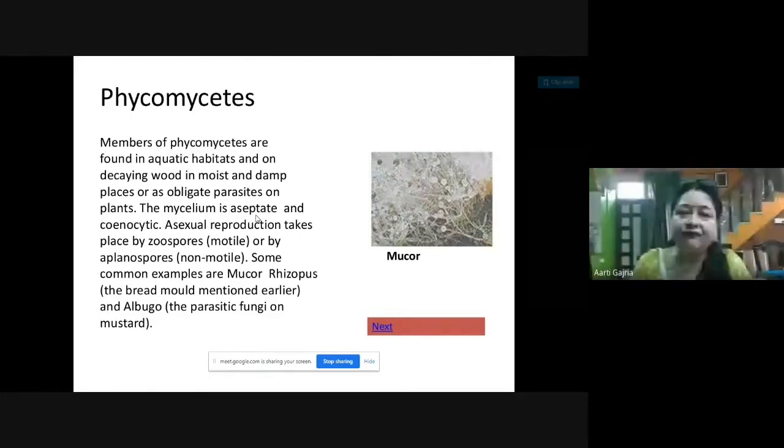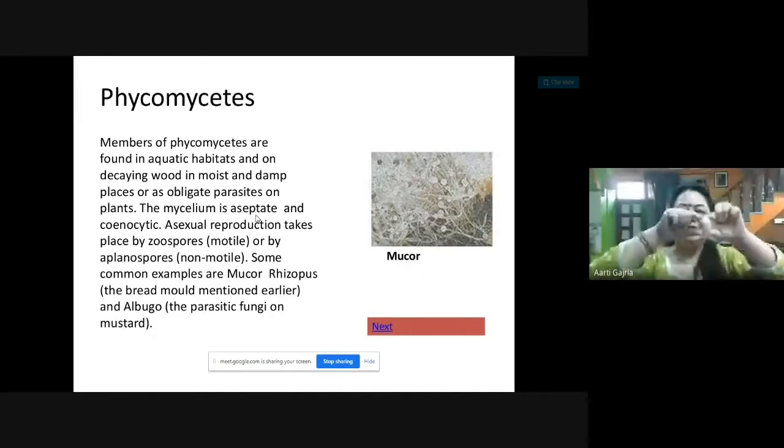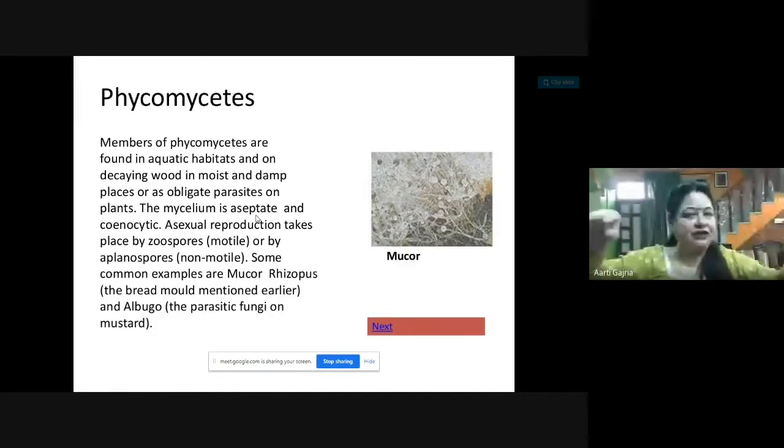So here in Phycomycetes, the mycelium is aseptate, because these four classes which we have made of this fungus are based on the structure of their hyphae, structure of their mycelium, mode of reproduction, and mode of nutrition. So on that basis, they have been divided into these four classes. Here in Phycomycetes, the mycelium is aseptate. Aseptate means no separation, no compartmentalization. The hypha is continuous.